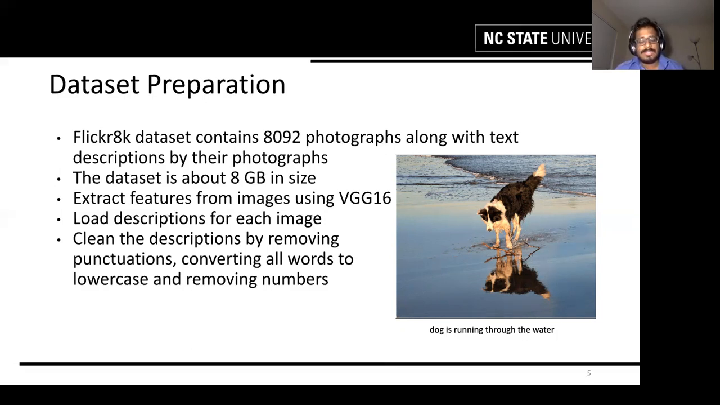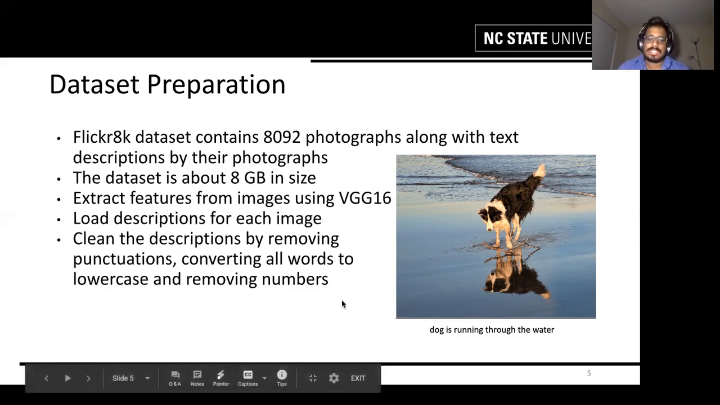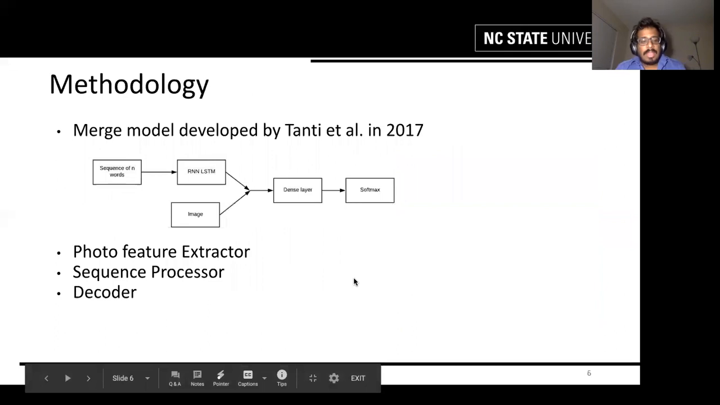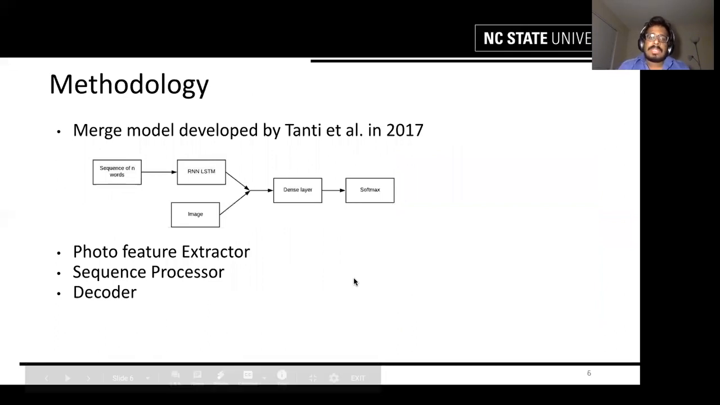Each photo contains an identifier, and each identifier has a set of descriptions. These descriptions are encoded such that there's a consistent mapping between the words and the integer values. This is done using the tokenizer class of Keras. This converts a dictionary of words into a string of integers. Next slide. To develop the model, we use a merged model which was developed by Tanti et al.